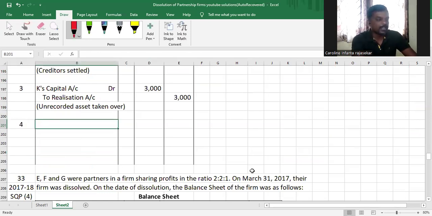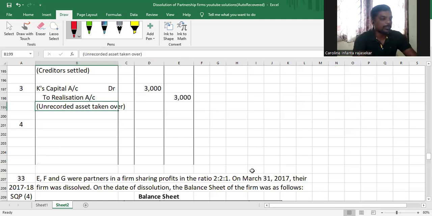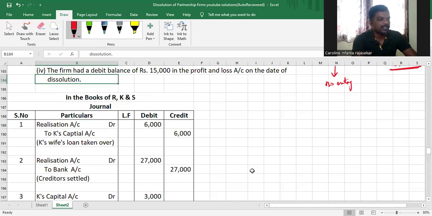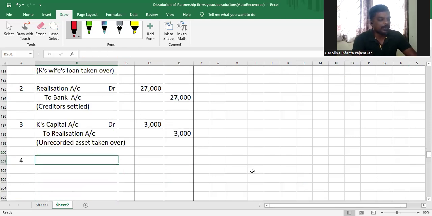And the journal entry for that would be for the partners R, K, S. Am I right? So when you say distributing losses to partners, the liability of the firm towards the partners reduces, and therefore partners' capital account will be debited.